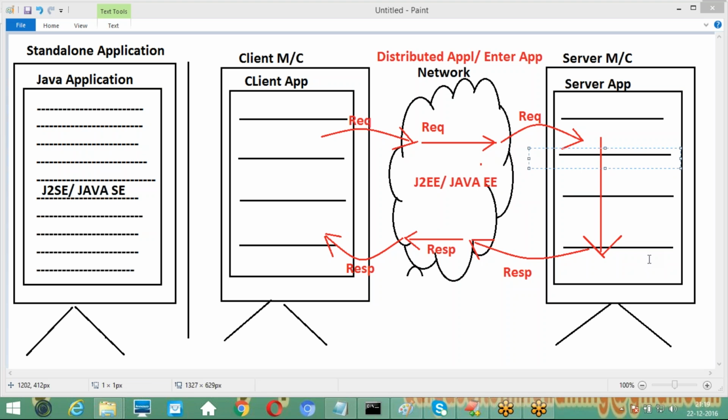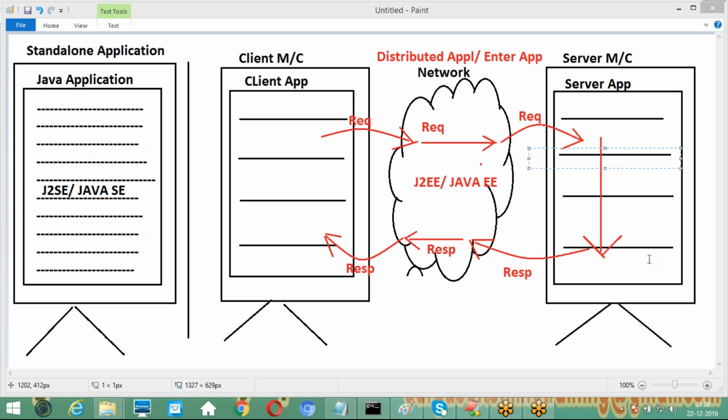Now observe what is going on with durgasoft.com. It is a website, which means it is a web application. A web application means a distributed application, which means an enterprise application. That application runs on client server architecture.